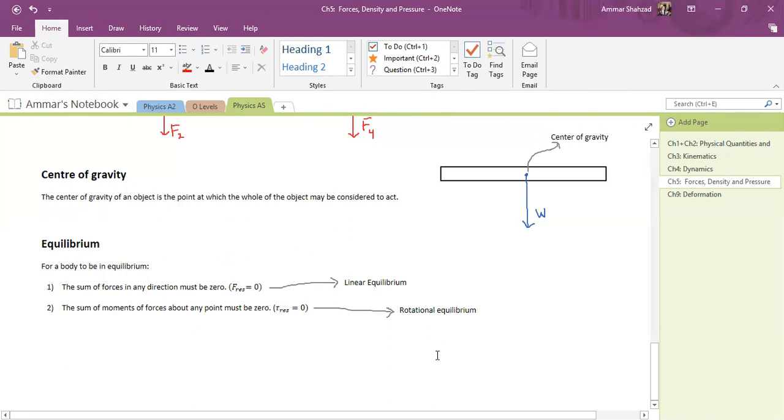There is one more part of this chapter, but I don't want to do it today. That is about density and pressure. I don't want to do it today because that is very different from this one. So what we can do in this time is, let me see if I can find any questions.